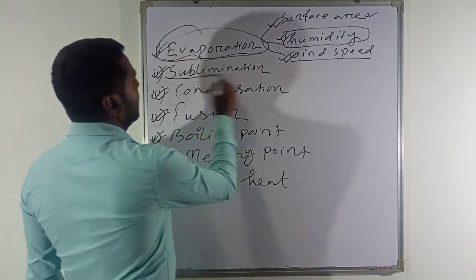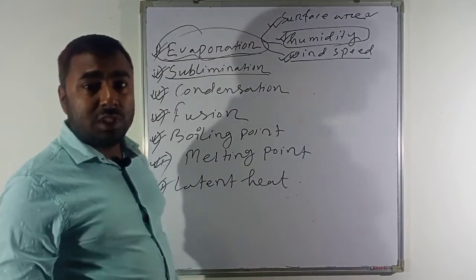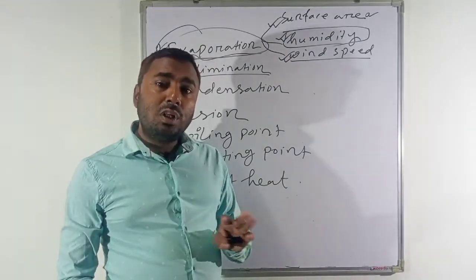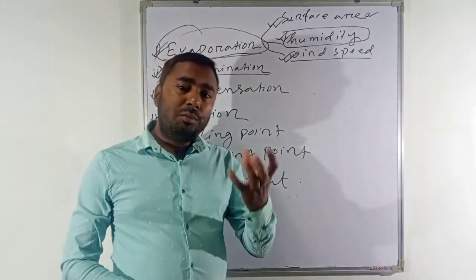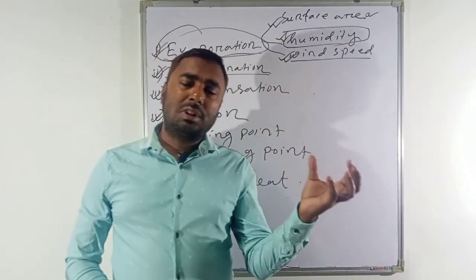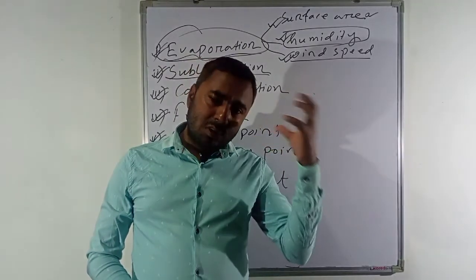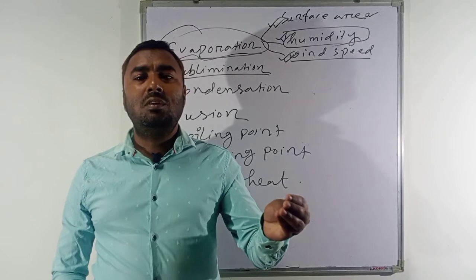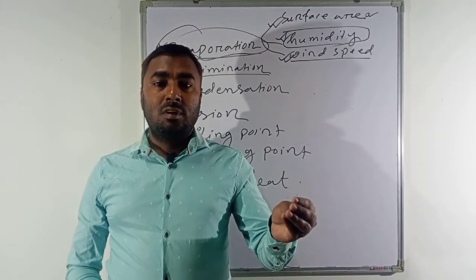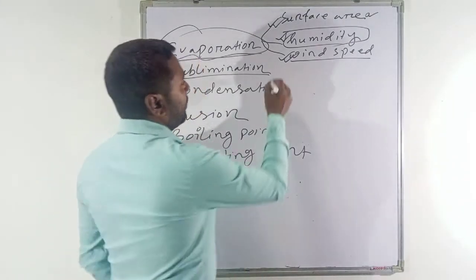Next is sublimation. What is sublimation? The process of changing the solid state of matter directly into gaseous state of matter. जब कोई भी solid state of matter directly क्या पे चेंज हो जाएगा, gaseous state of matter में चेंज हो जाएगा, without changing into liquid state. As for example, naphthalene.